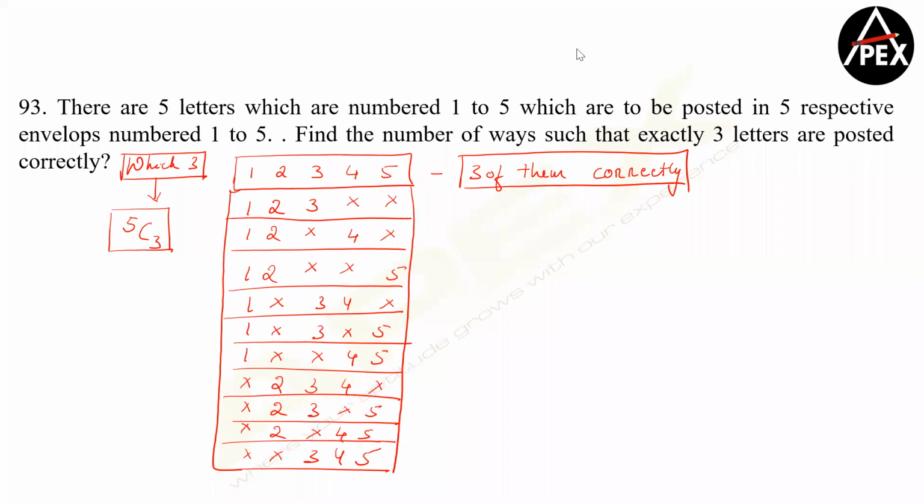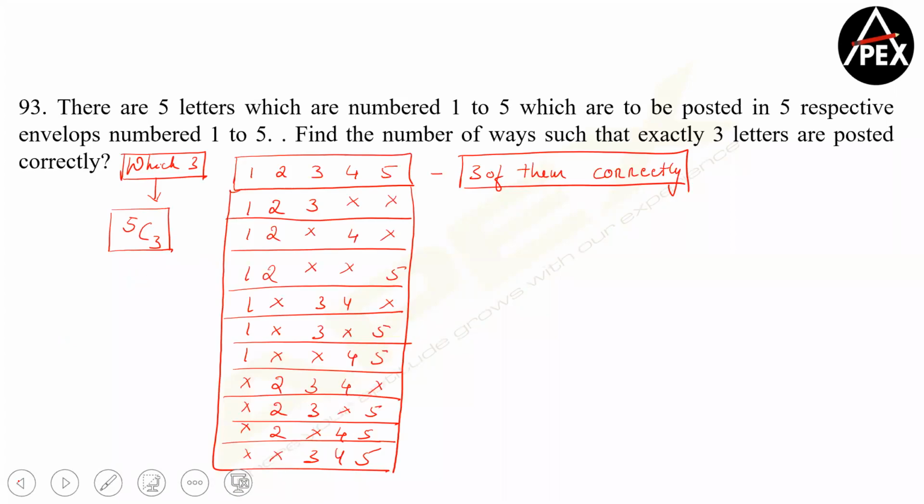Yeah, okay. Now, these 10 are determined by the formula 5C3. Now you're choosing 5C3, let's say 1, 2, 3 picked up. 1 went into A, 2 went into B, and 3 went into C. If you are stopping here, you are wrong.